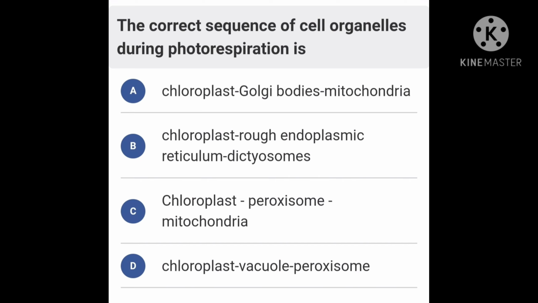Thus, option C is the correct sequence of organelles. Organelles such as vacuoles, Golgi bodies, rough endoplasmic reticulum, and dictyosomes are not involved in photorespiration. Thus, the other options are wrong.